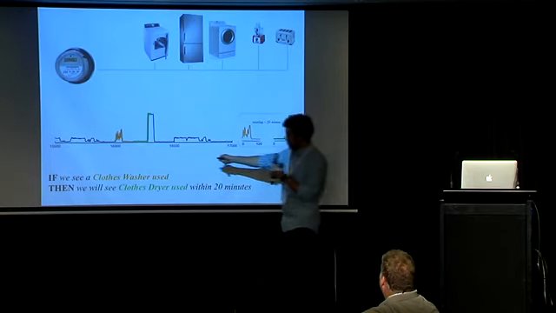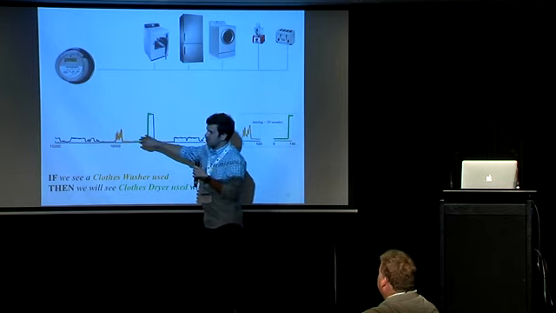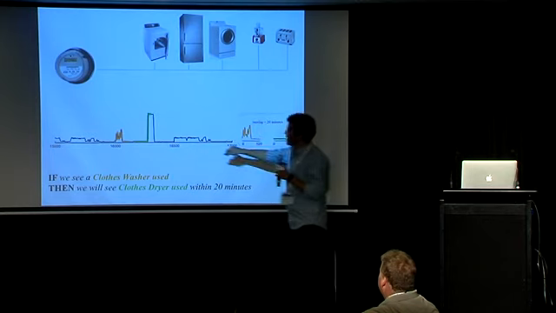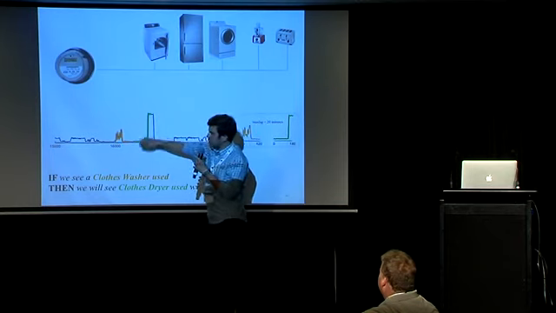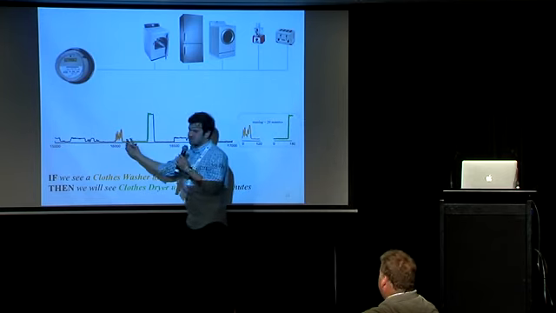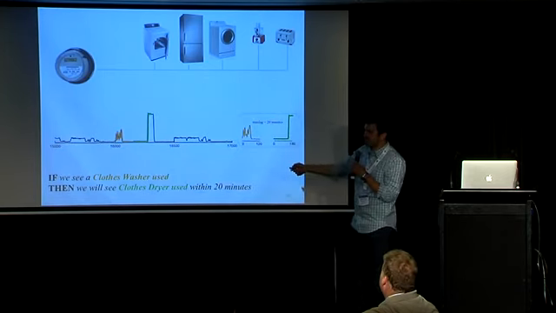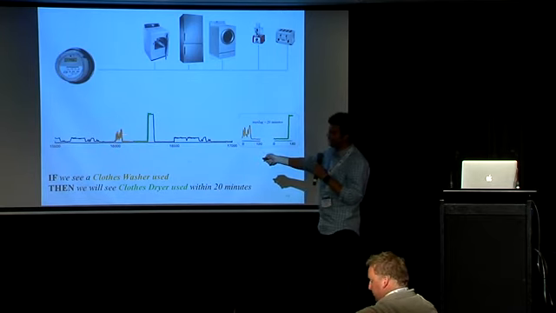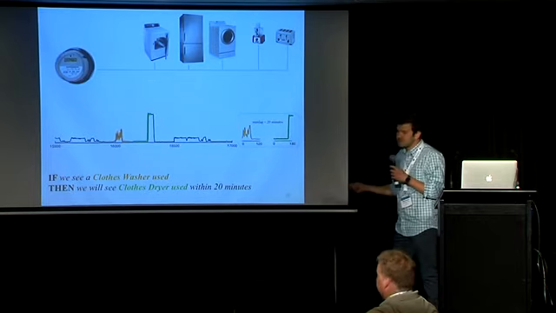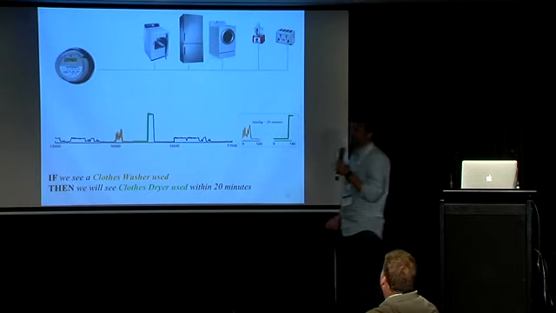The orange subsequence here, the antecedent, was associated with the clothes washer, and the green one was associated with the clothes dryer, with a gap of 20 minutes. So it makes sense. The tenants in this house wash their clothes, and after 20 minutes, they dry their clothes. Well, it's an obvious rule, but I think it's a good demonstration for our algorithm.